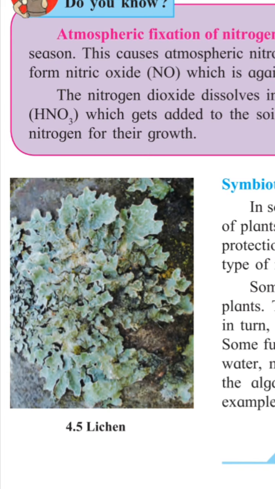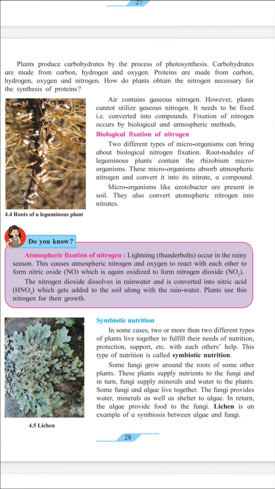Some fungi and algae live together. The fungi provide water, minerals as well as shelter to algae. In return, the algae provide food to the fungi. Lichen is an example of symbiosis between algae and fungi.